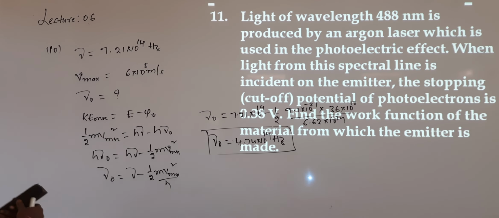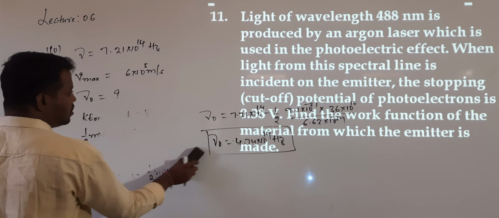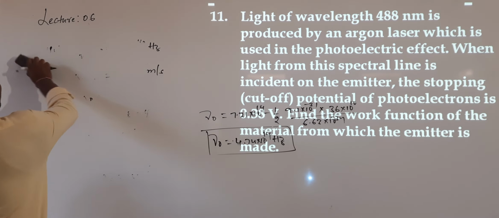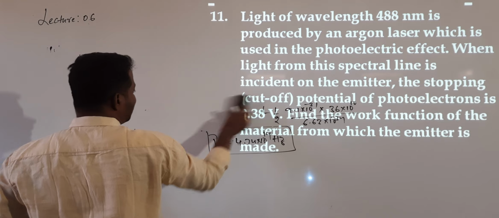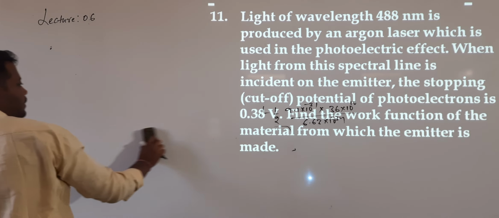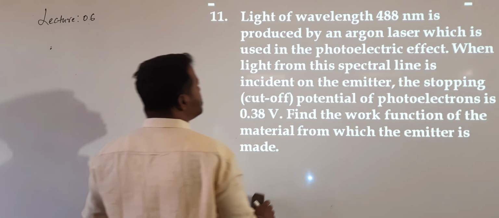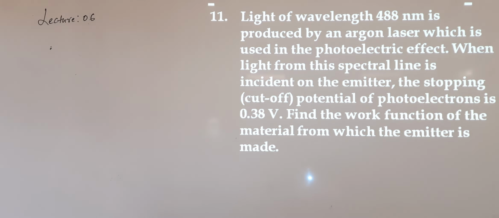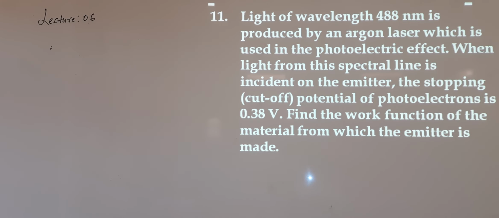Question number 11. What is this question? Light of wavelength 488 nanometers produced by an argon laser is used in the photoelectric effect. When light from this spectral line is incident on the emitter, the stopping potential is given. Find the work function.